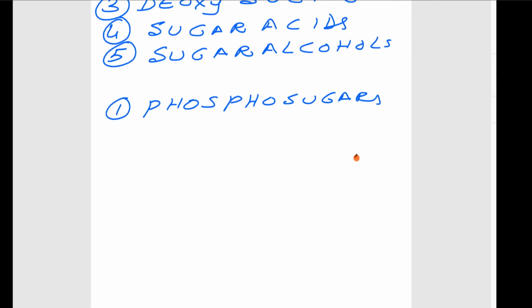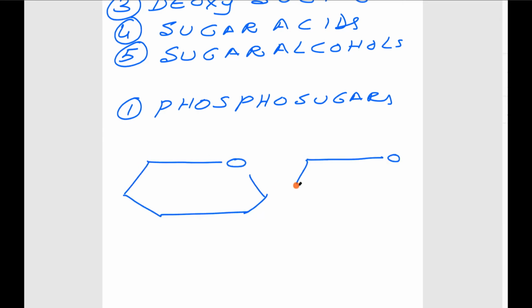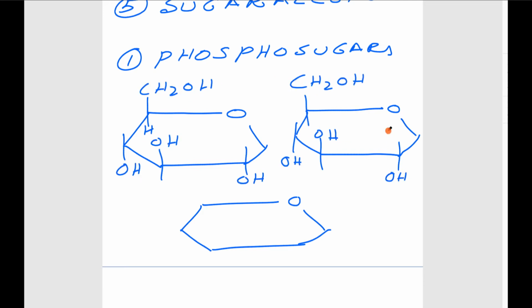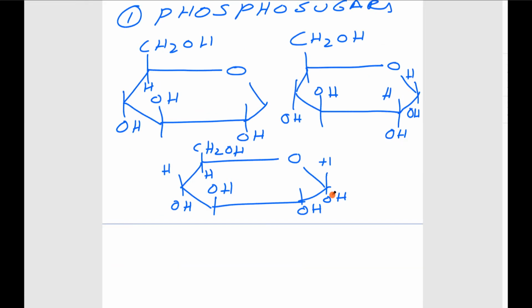Phospho sugars. Let me write the structure of the hexose. Three types of phospho sugars are possible. This is the first carbon, and this is the sixth carbon.